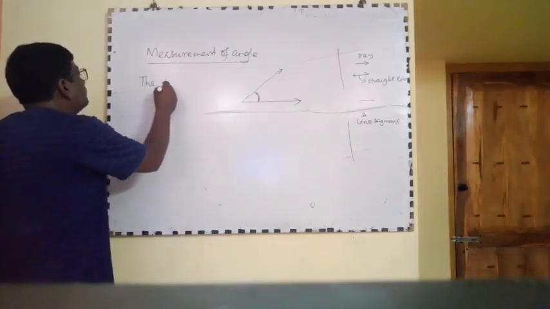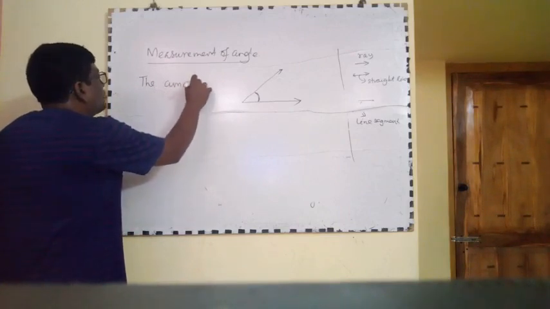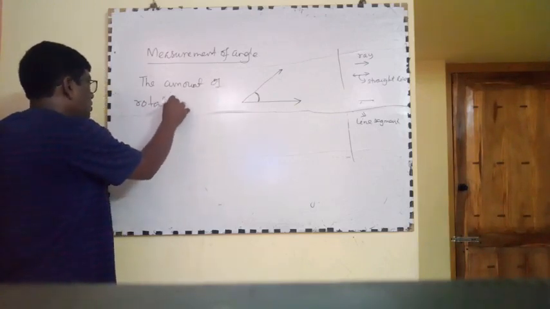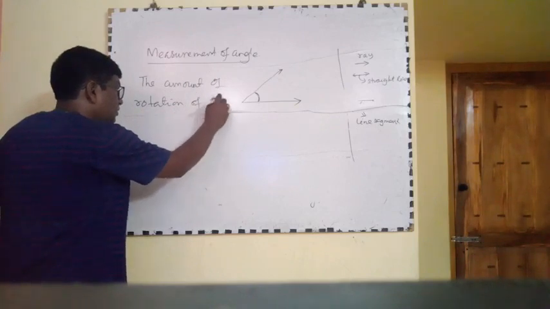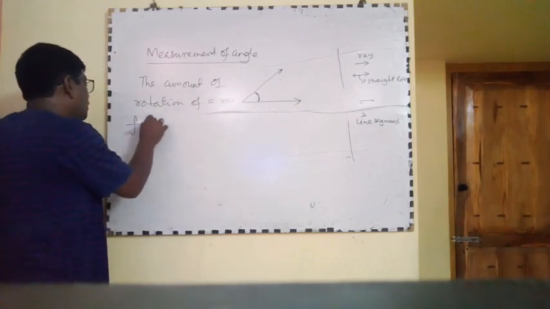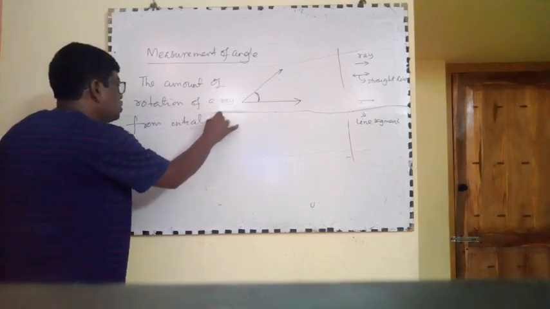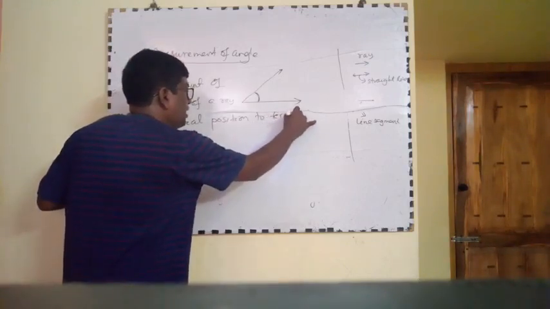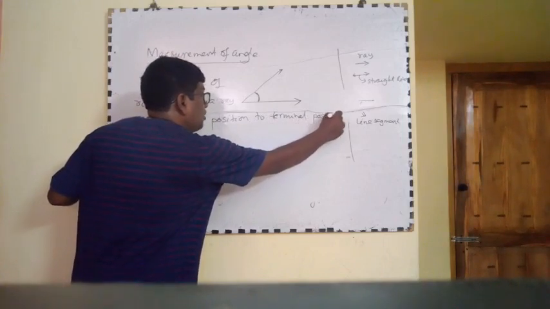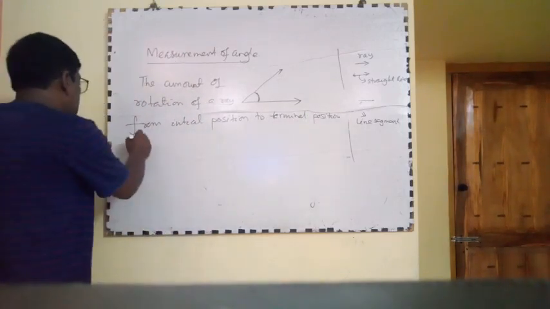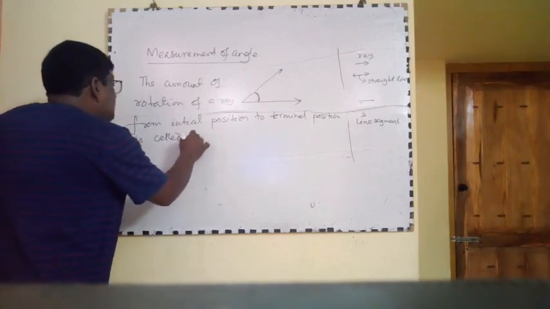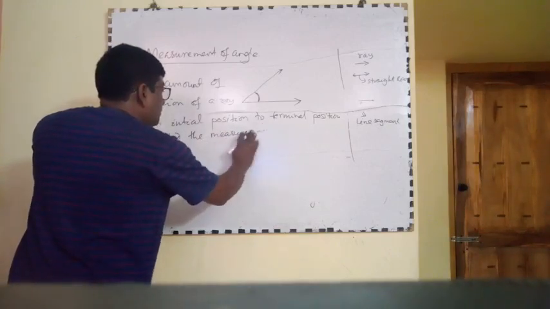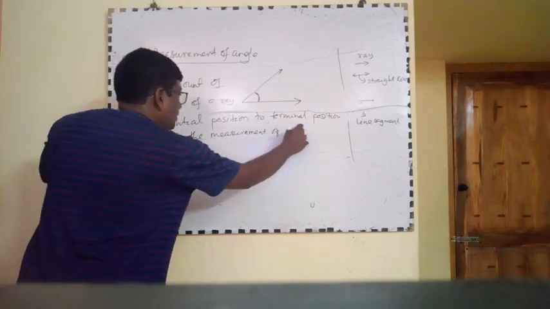The amount of rotation of a ray from the initial position to the terminal position, meaning final position, is called the measurement of angle.